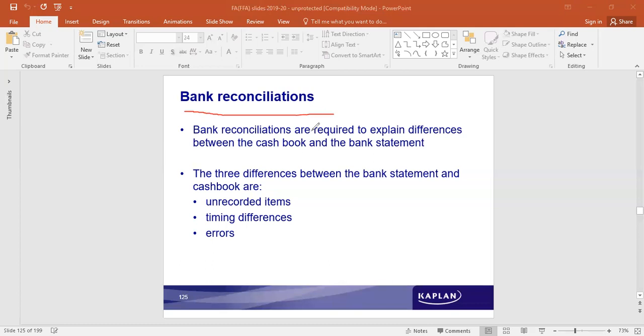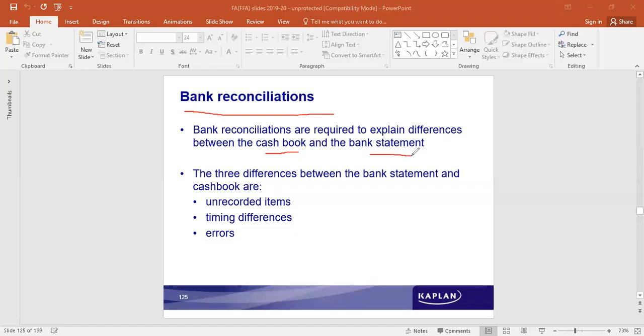Bank reconciliations are required to explain differences between cash book and bank statement. Cash book is accounted in the company's accounting department. So they keep accounting for the transaction. Bank also prepares the statement.